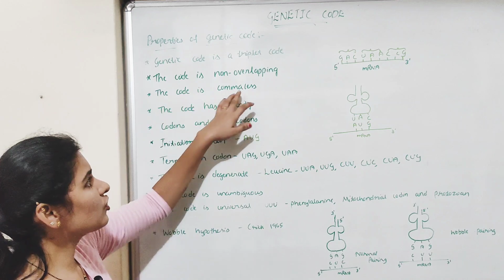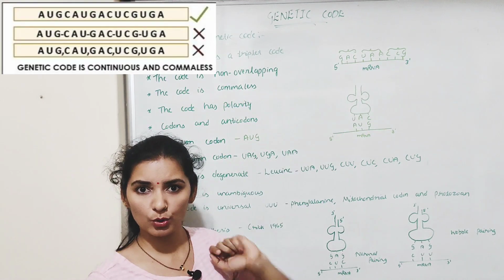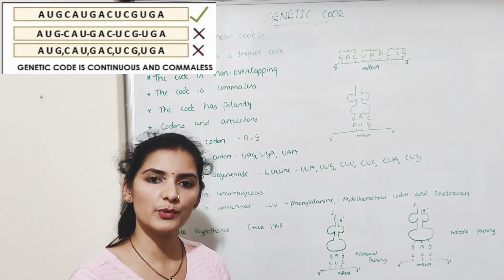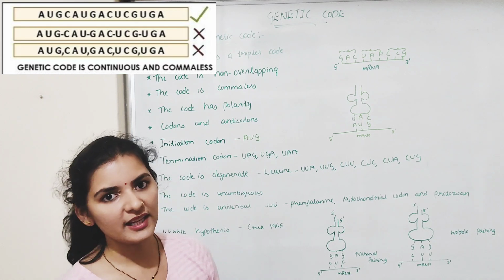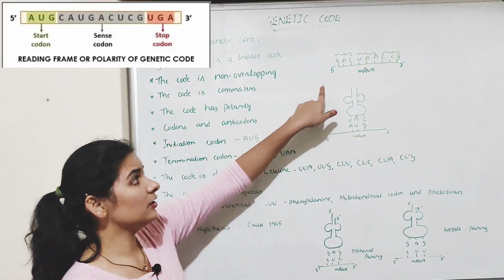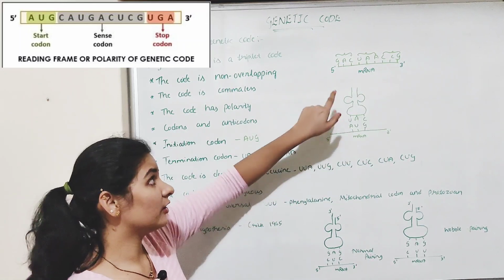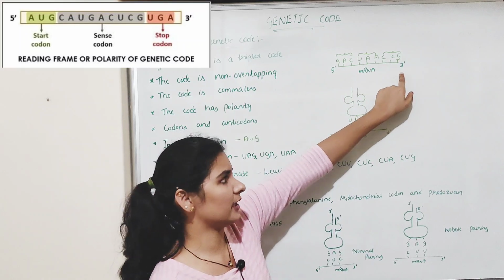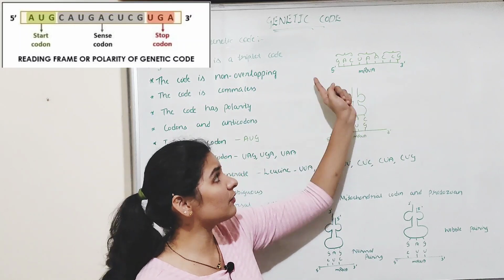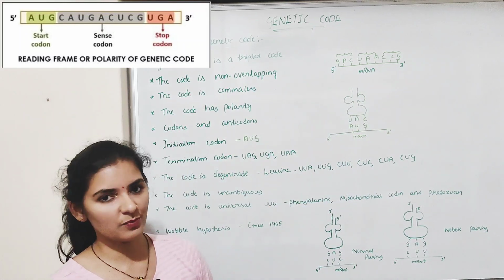Next is, the code is comma-less, meaning there is no punctuation or comma between the codons, or the nucleotide sequence on the mRNA is read in a continuous manner without comma or any punctuation. Next is, the code has a polarity, meaning the nucleotide sequence on the mRNA molecule is read in a particular direction. It is always read from 5' to 3' direction, so it has 5' to 3' polarity. Reading the sequence from the reverse direction, that is from 3' to 5' direction, may produce a different set of protein.